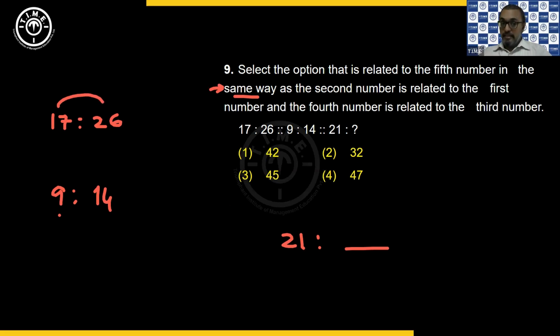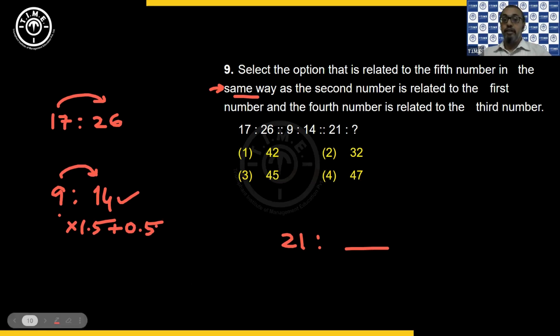Because the numbers are increasing in all, I have to then take multiplication. But if I take multiplication, I cannot do into 2 because 9 into 2 is 18 and 17 into 2 is 34. So I cannot do into 1 also. So then the only number I can do is in between, which is 1.5. So suppose if I do 9 into 1.5, how much are you going to get? 9 into 1.5 is 13.5. Correct?